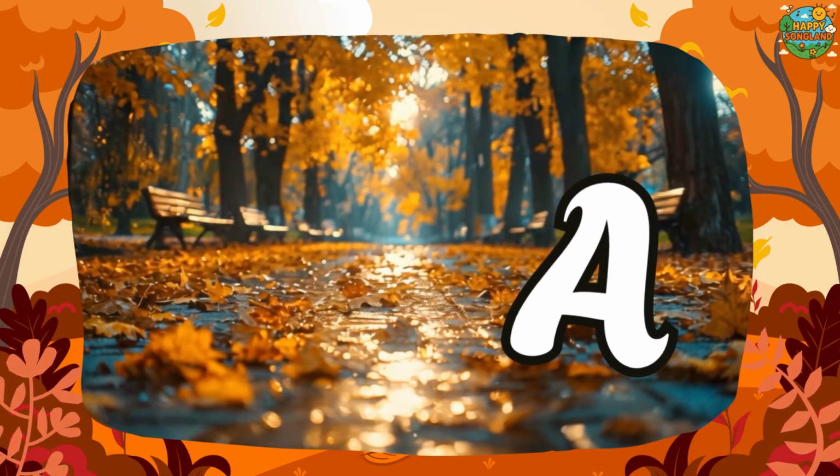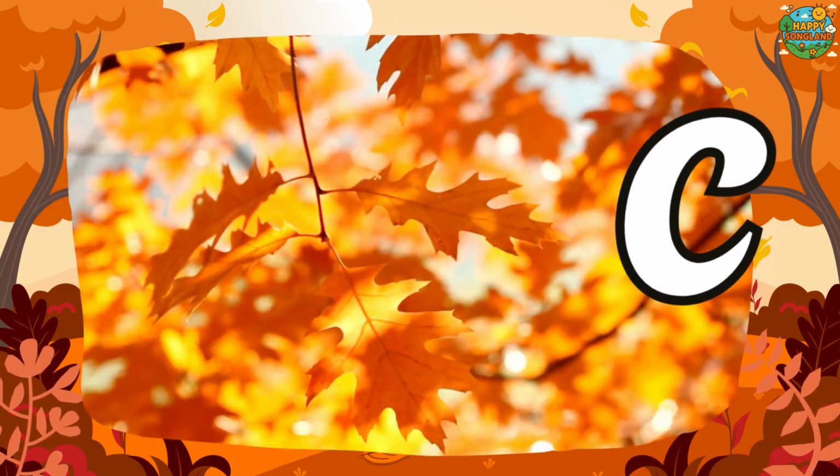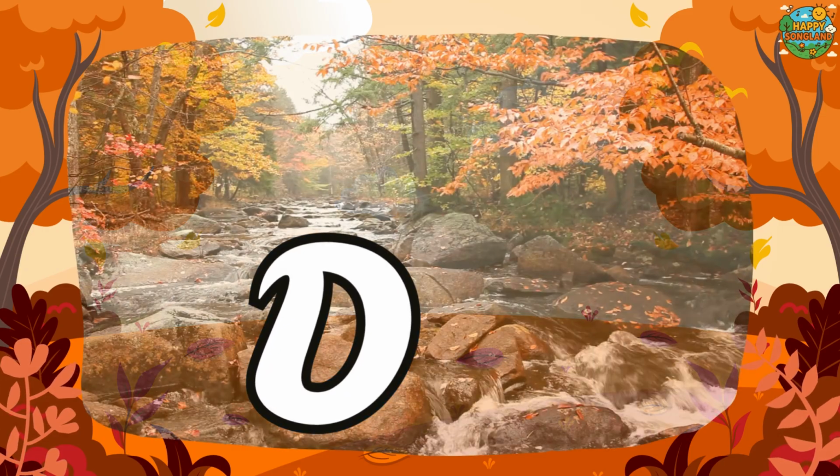Autumn, autumn, red and gold. Leaves are twirling, bright and bold. From A to Z we sing and play. It's an autumn ABC day.